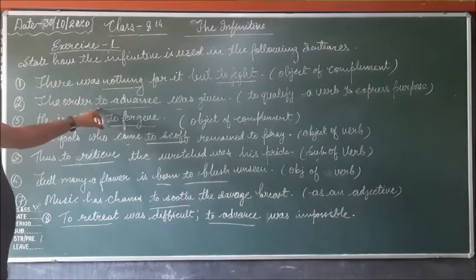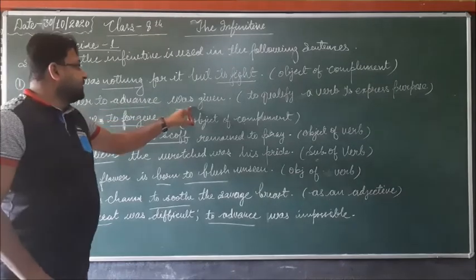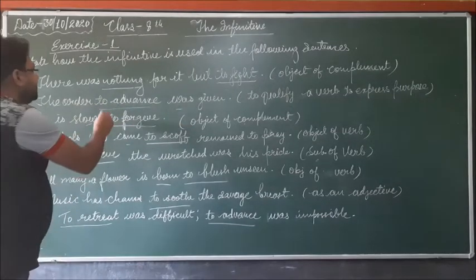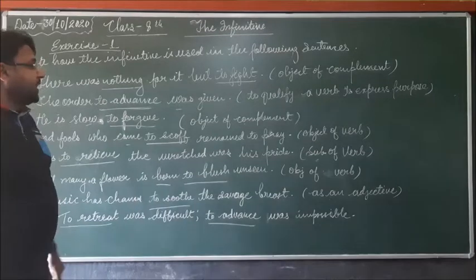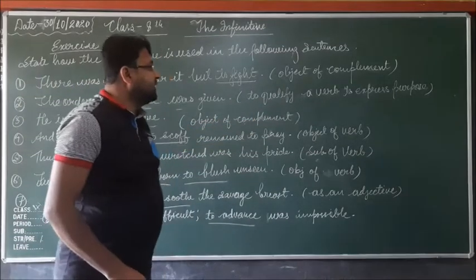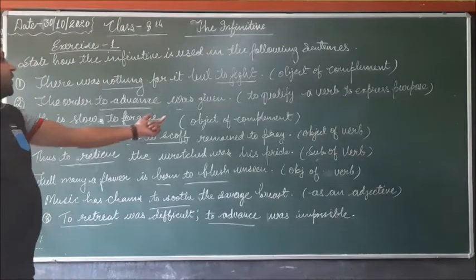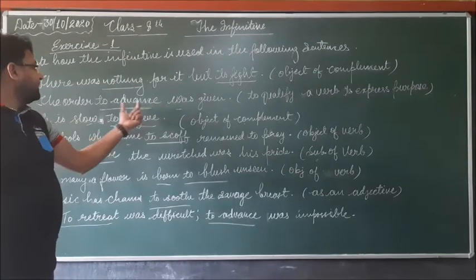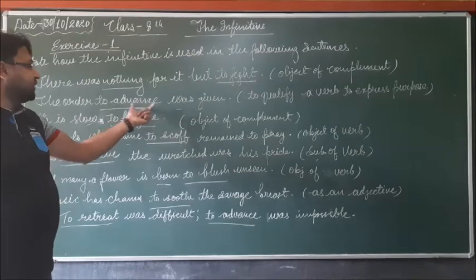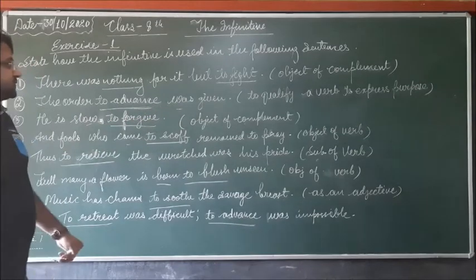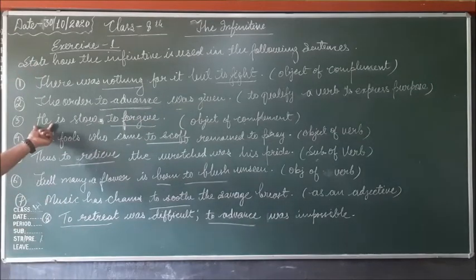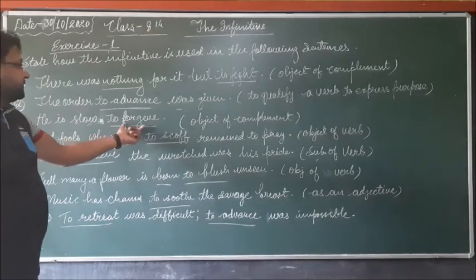Here: The order to advance was given. So "to advance" is an infinitive and it is used to qualify a verb to express purpose. Here was is the verb, and the infinitive "to advance" qualifies it. In the third sentence: He is slow to forgive.